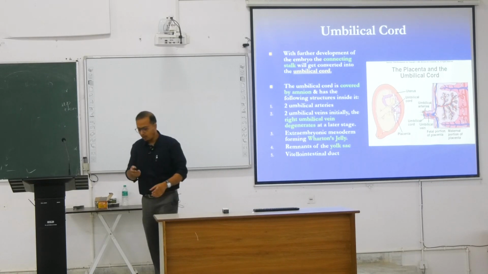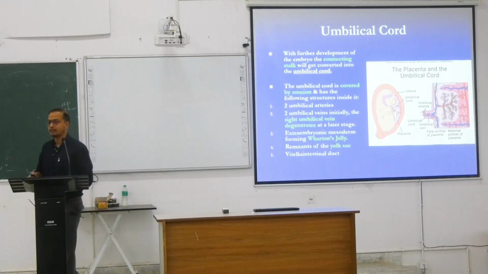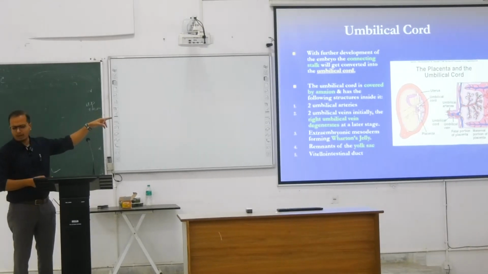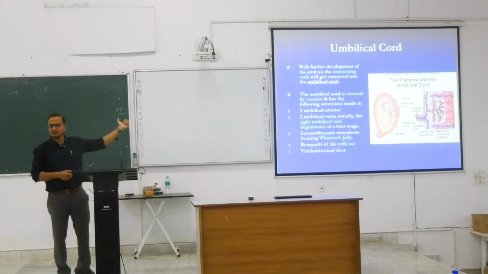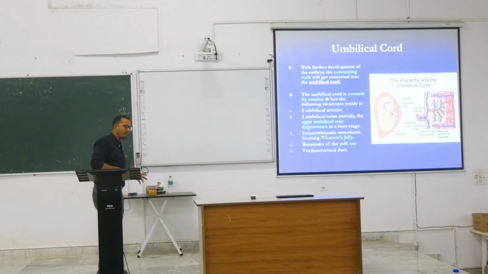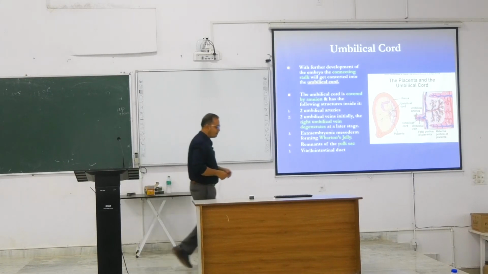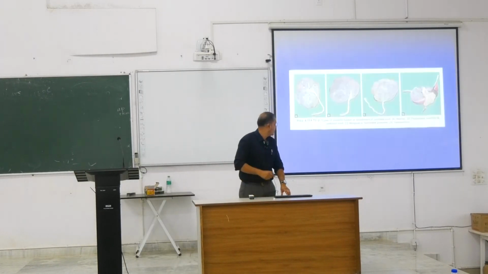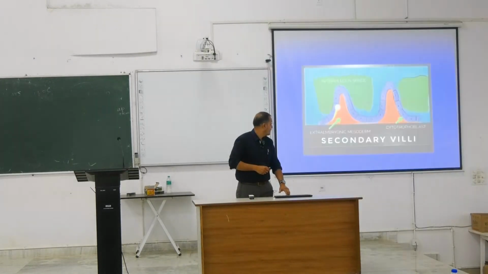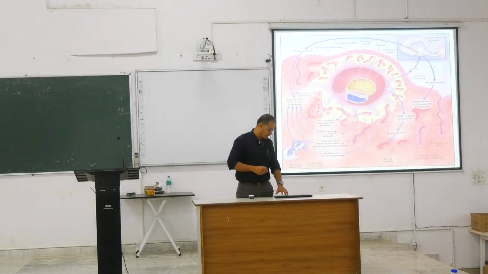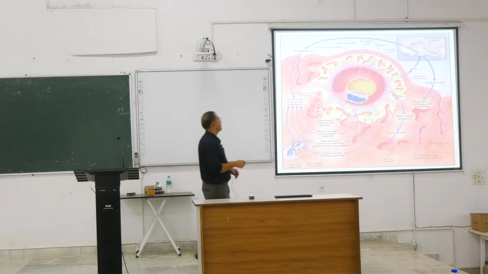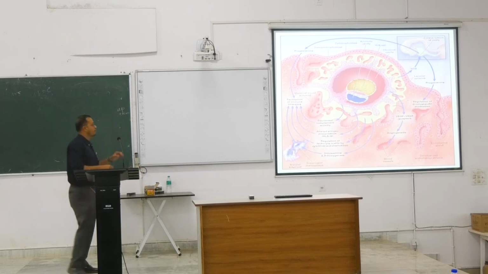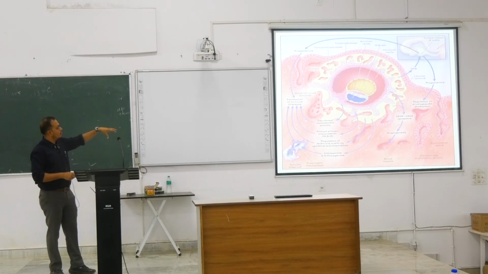Now, coming to this particular cord which is related to the placenta, we again have to go back to talk about the umbilical cord and where it begins. We talked about the embryo when it is developing, and that embryo is anchored to a point, the region where this is going to be transformed. This region where the embryo is implanting and anchored to the endometrium, this tissue we call the connecting stalk.